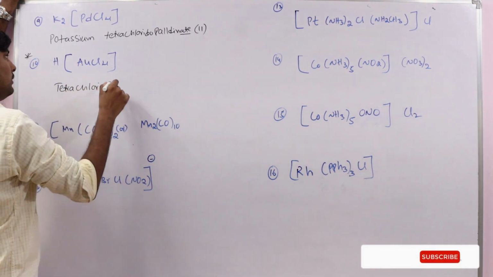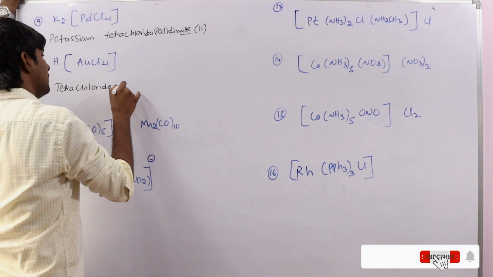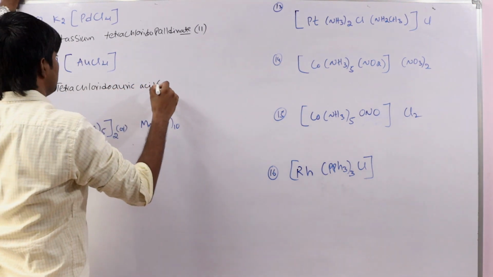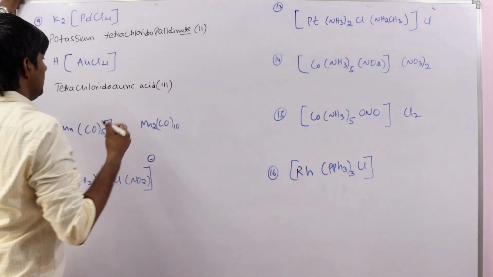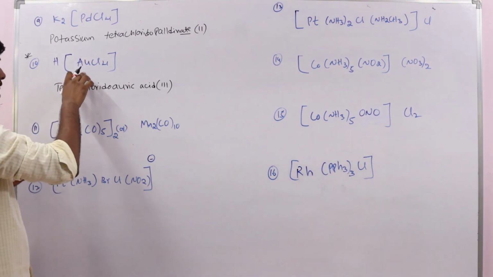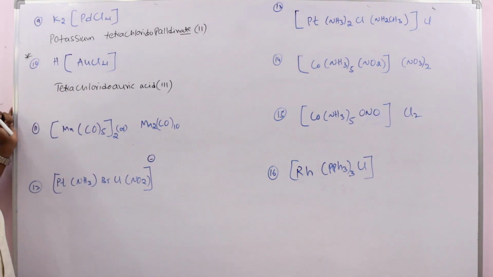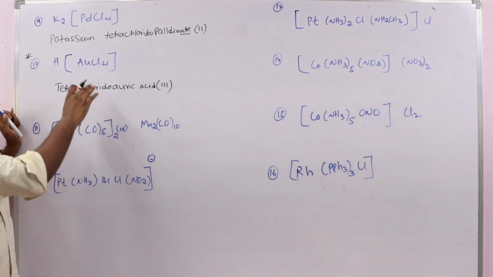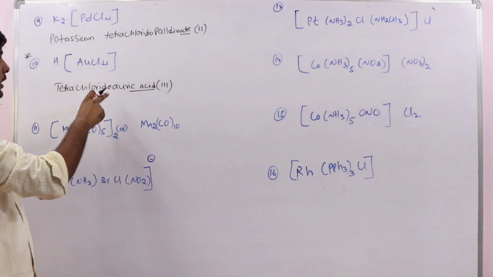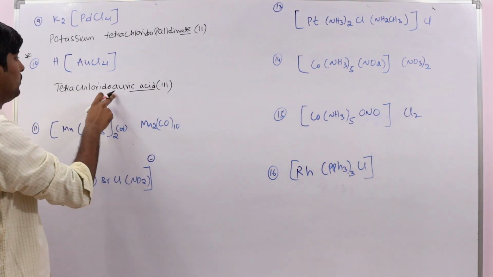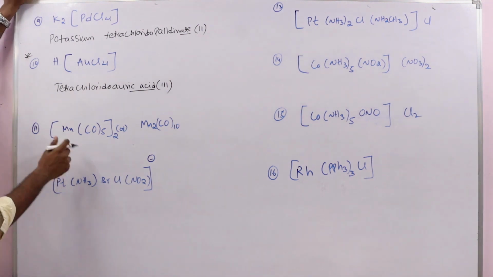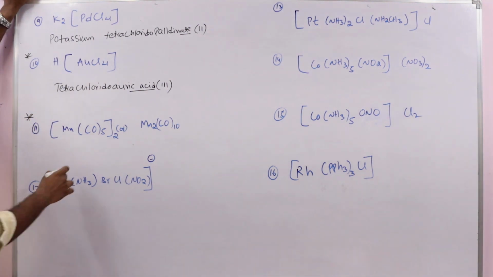Tetrachlorido auric acid. Okay, tetrachlorido auric acid 3. See here, when hydrogen is present in the cationic position, already we discussed that we have to add ic acid to the name of the metal. So that's why tetrachlorido auric acid 3. Okay, next, see this. This is also very, very important.